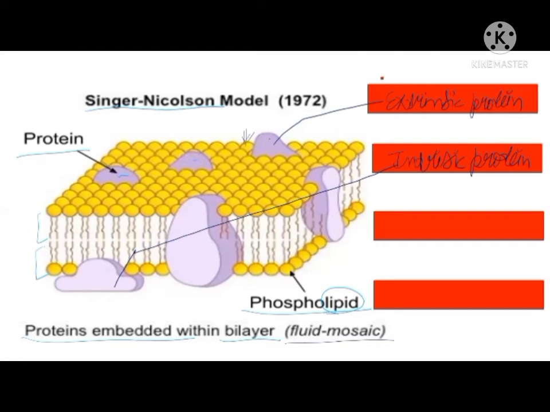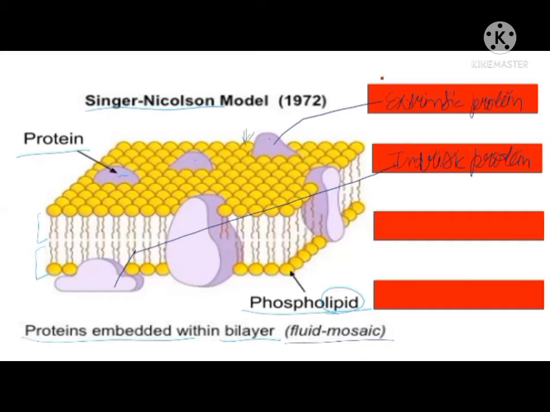Like if you make a room, of course, you will have walls on the four sides. But how will you enter the room? Of course, doors and windows should be there. So you can say these proteins act as doors and windows through which the useful minerals and substances go inside and outside of the cell.